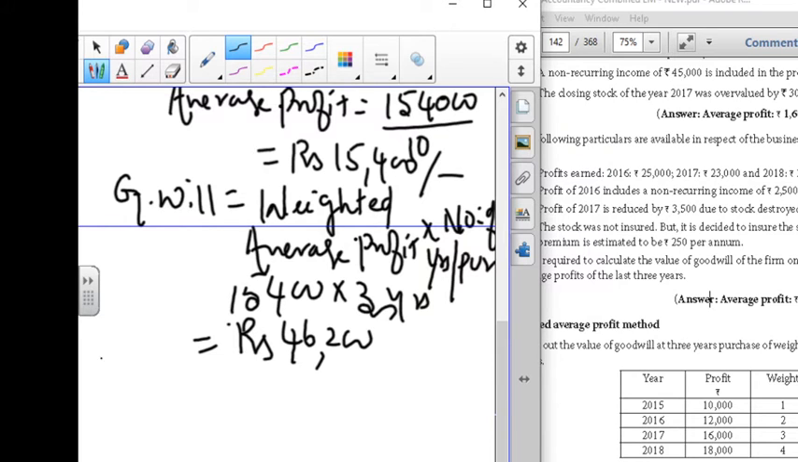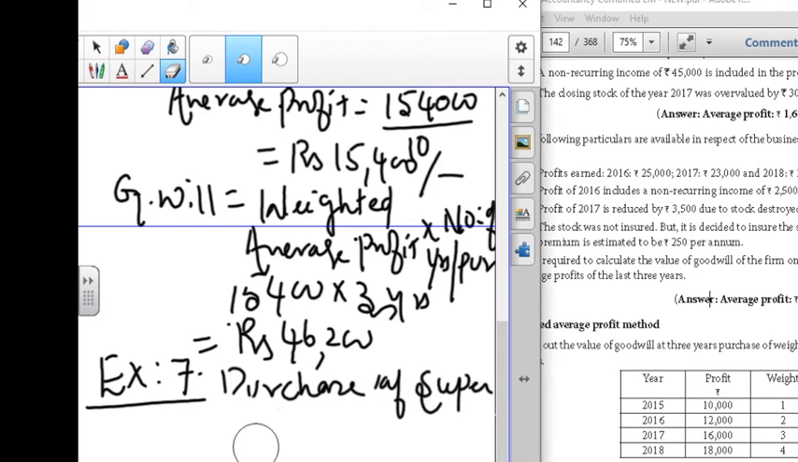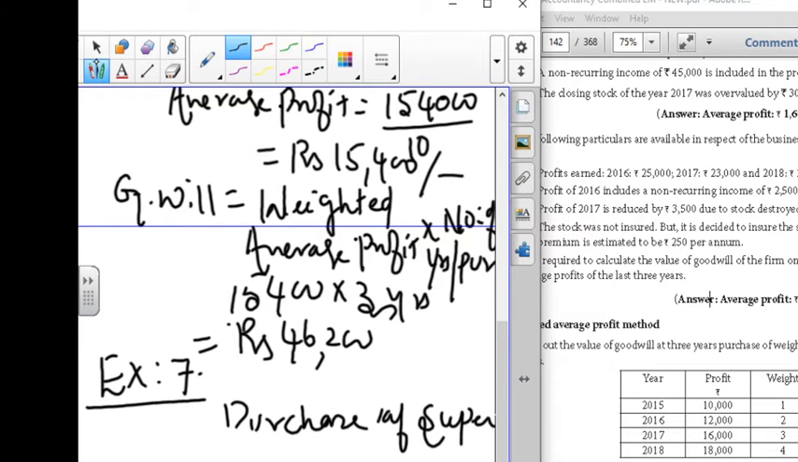Next, we'll move on to problem number 7. Exercise 7. The head is purchase of super profit; you have to write the head and then start the problem. This is a very important method for 5 marks: the super profit method. This is the head.